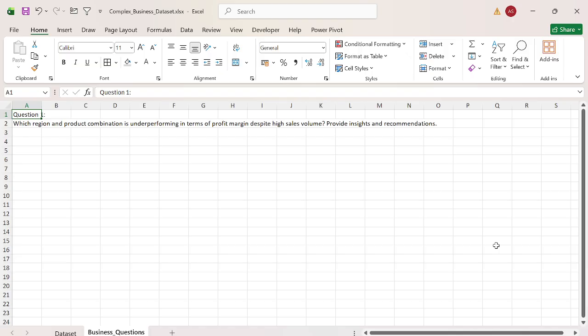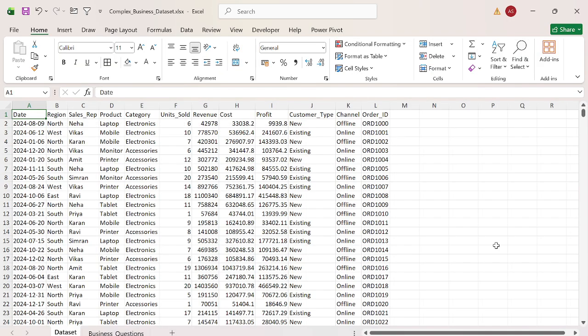If the profit margin is not good on a product, it means we are not earning. We are just doing sales. We are not earning anything, we are not getting any growth, and we are not contributing anything in terms of taking the organization up. So this is the question which we have to answer based on this data set.